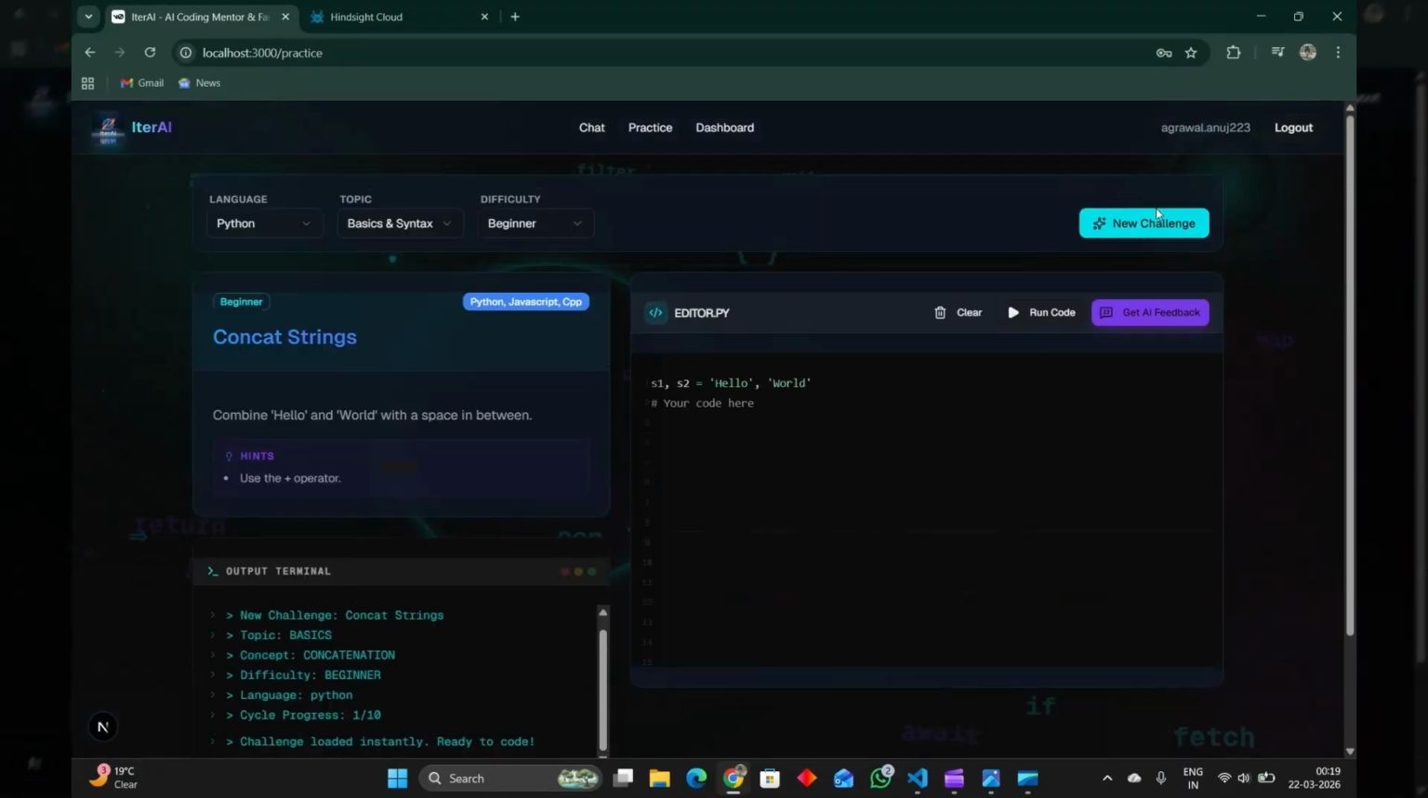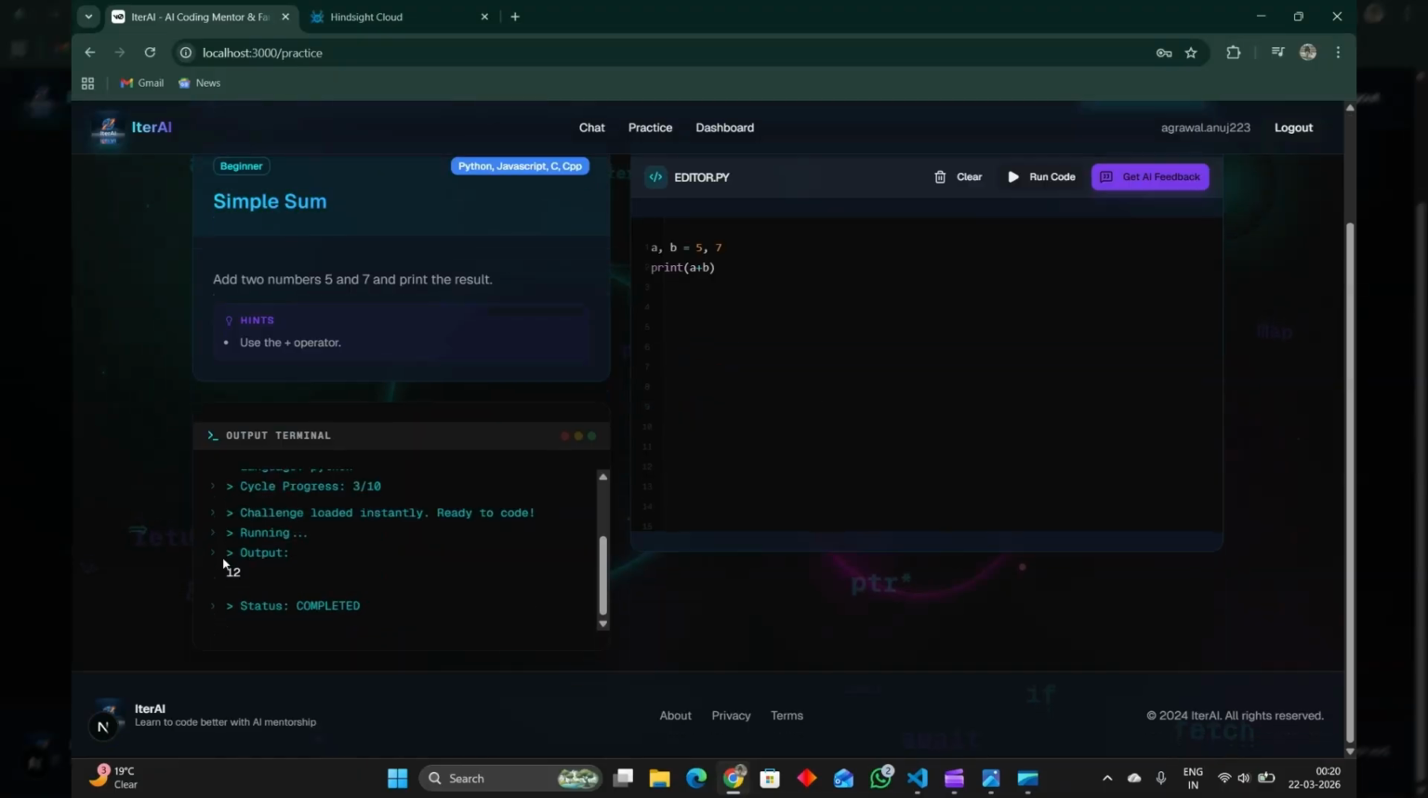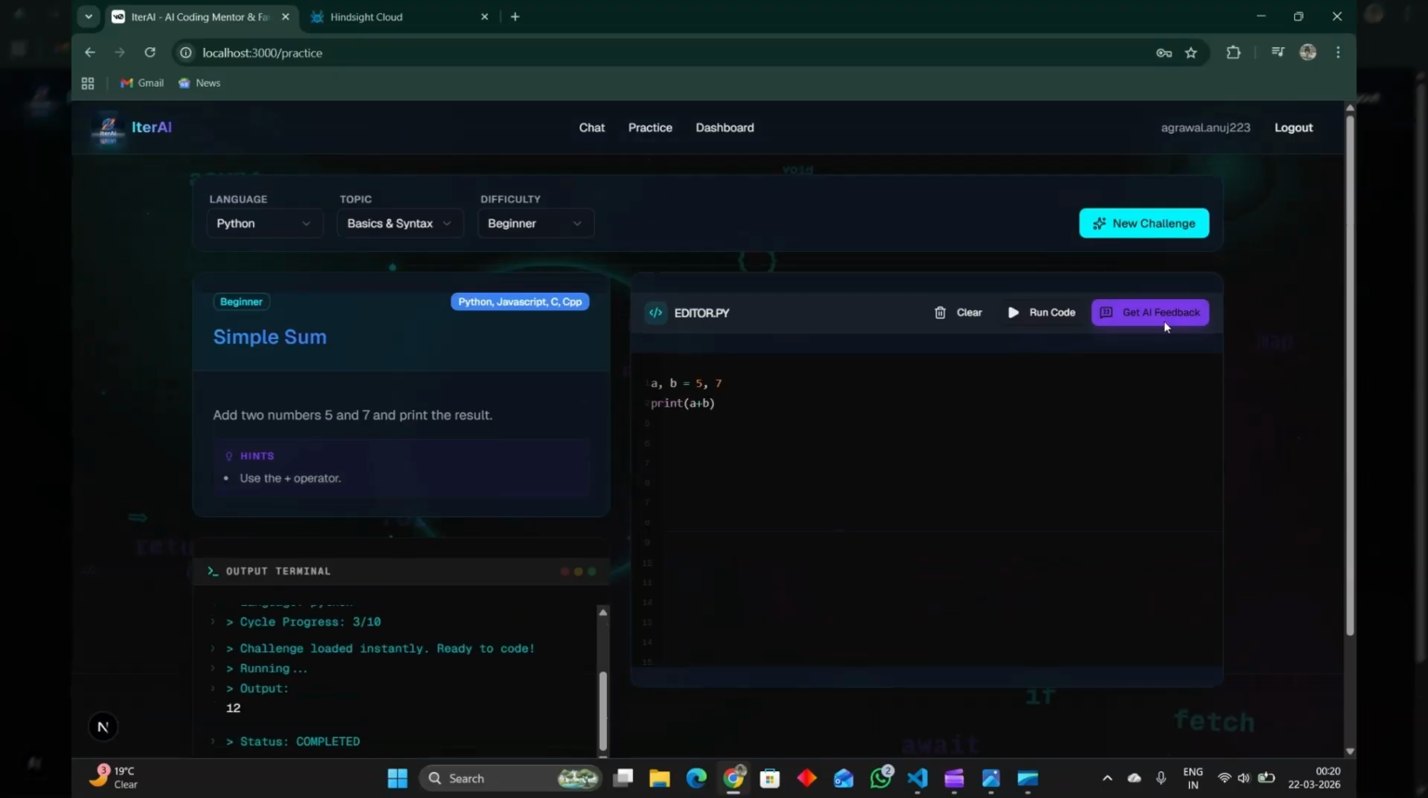Here we can generate multiple challenges, and every time a new challenge generates. Suppose we code here, print a plus b. We can execute the code and we'll get the output here. We can see the status is completed. This button here gives the feedback for every problem we write.